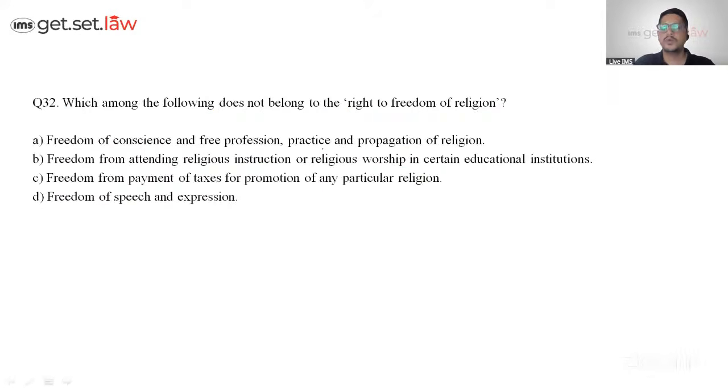Last question. Which among the following does not belong to right to freedom of religion? Now, when you see the options, out of four, there are three options which have the term religion. Religion, religion, religion. So these three are not the answer because they belong to this. Freedom of speech and expression is covered under Article 19. Got it?